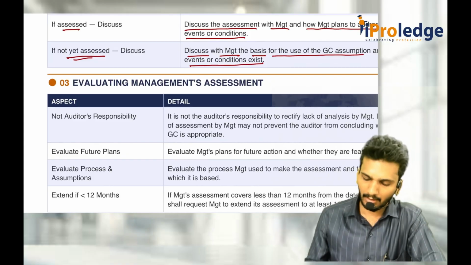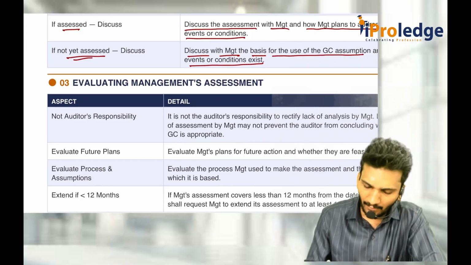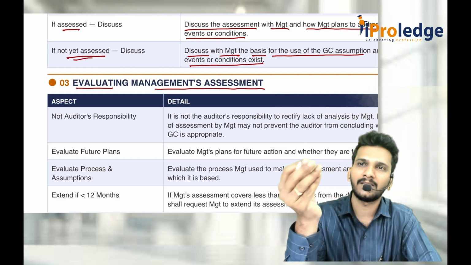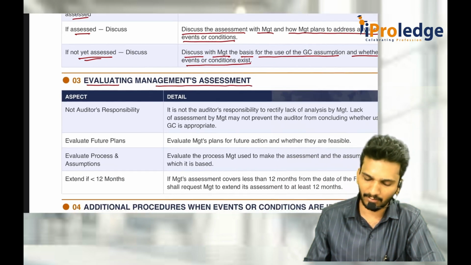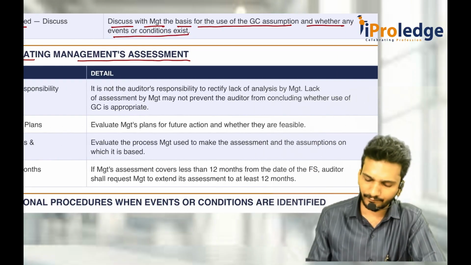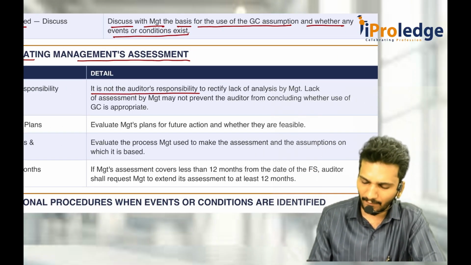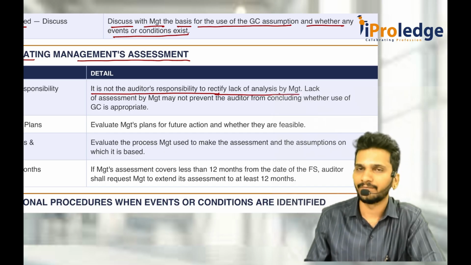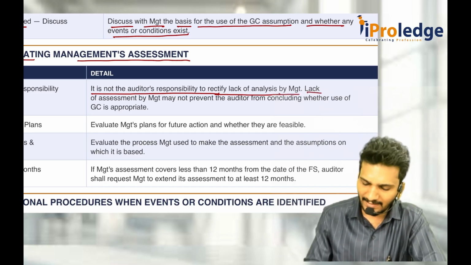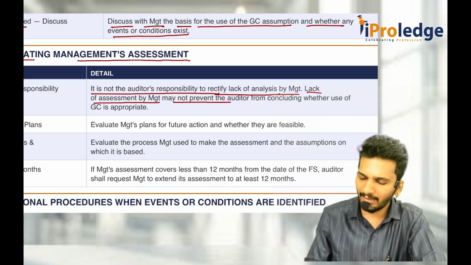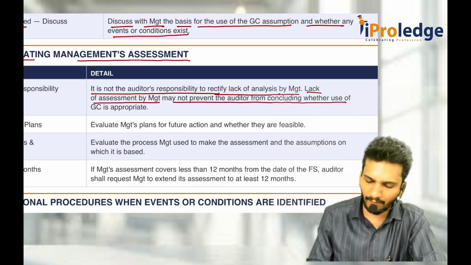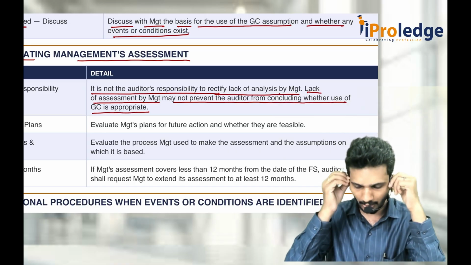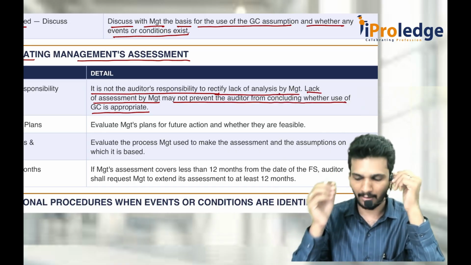Then as an auditor, you should even evaluate the management's assessment. Whatever they tell, you should evaluate the management assessment also. It is not the responsibility of the auditor to rectify lack of analysis by management. Lack of assessment by management may not prevent the auditor from concluding whether the use of going concern is appropriate or not.